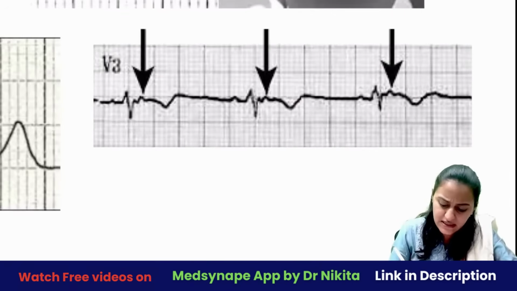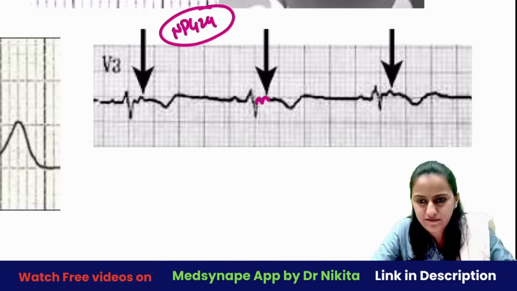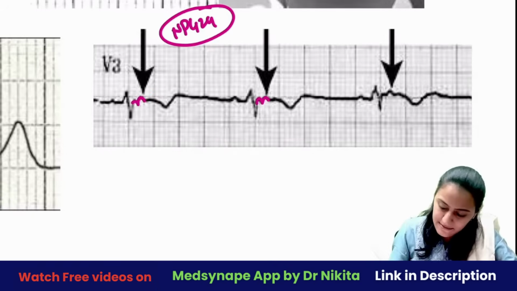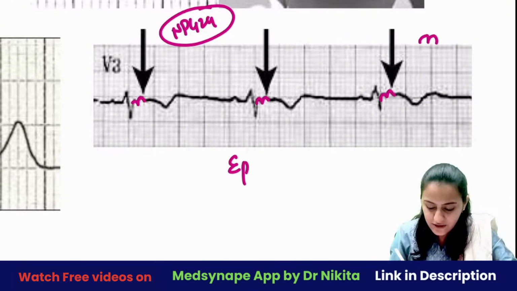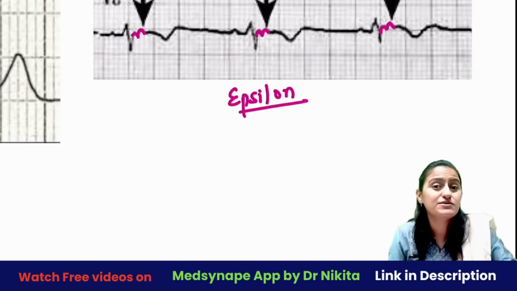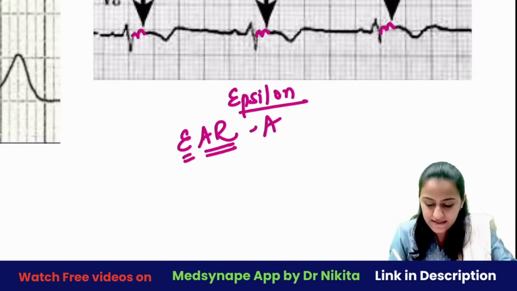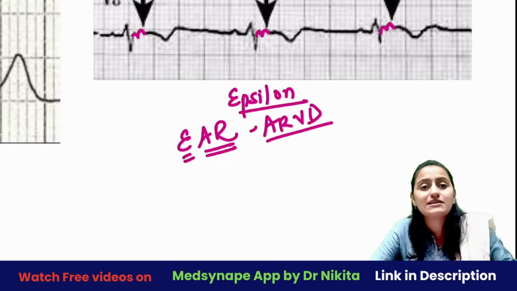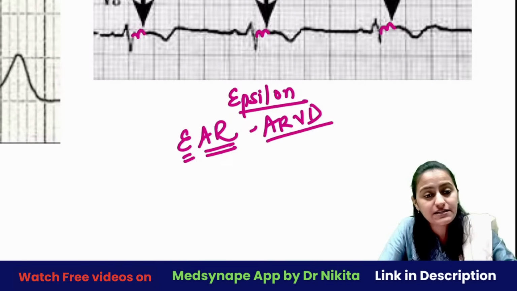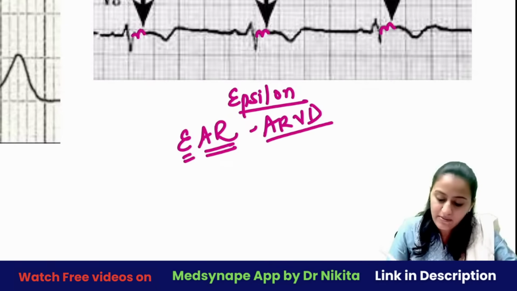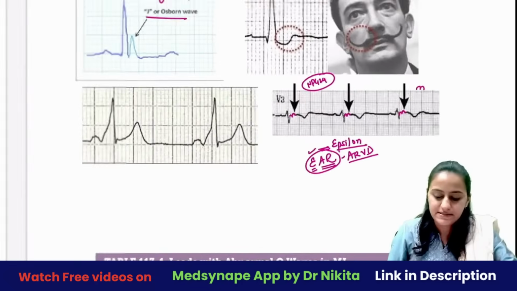What wave are you seeing here? This was asked in the recent NEET PG 24 exam or INICET exam, one of the recent exams. So when you see something like this after the QRS, something like an E, this is called the epsilon wave. And where do you see the epsilon wave? Remember, epsilon, E, is seen in ARVD, arrhythmogenic right ventricular dysplasia, where the right ventricle muscle is replaced by fibrofatty tissue, becoming arrhythmogenic. So remember, the epsilon wave is seen in ARVD.